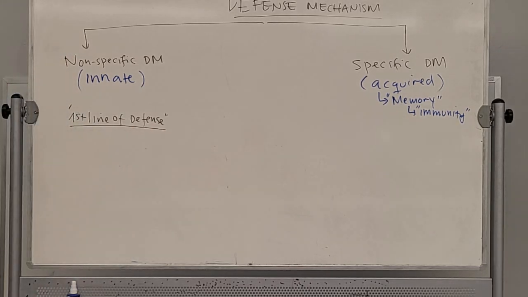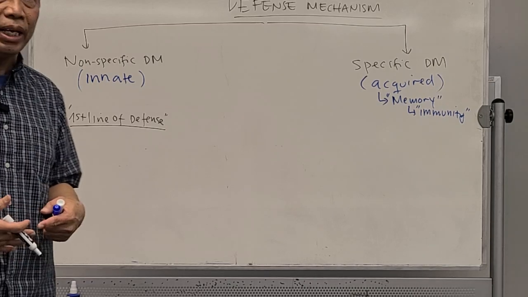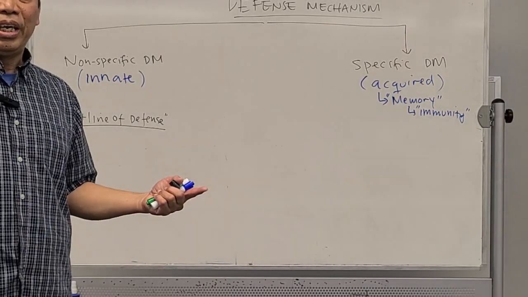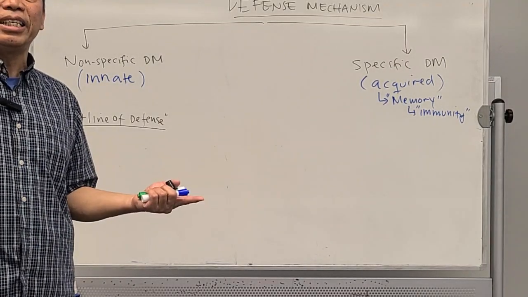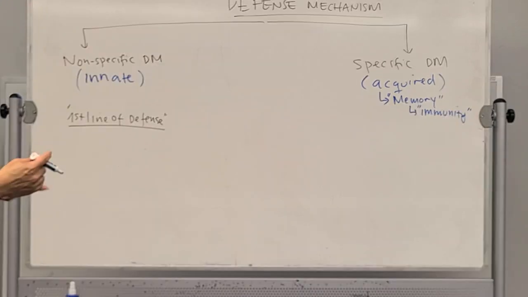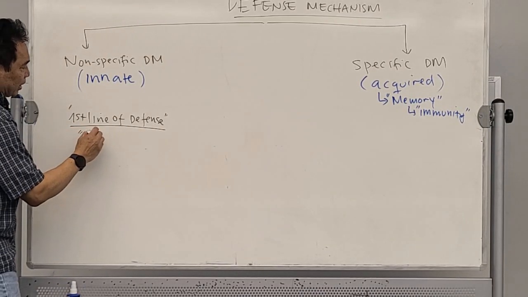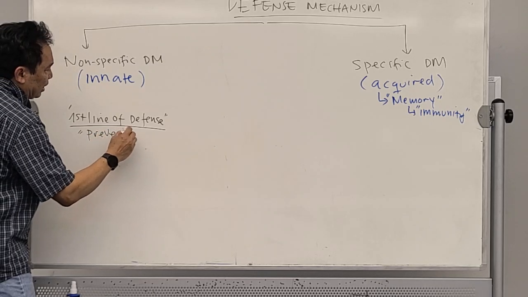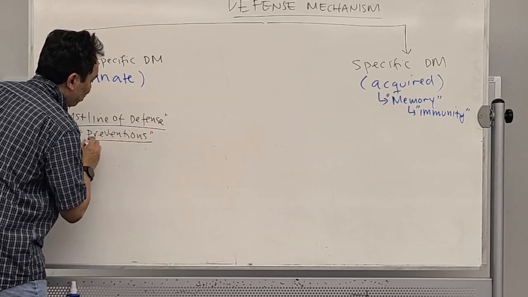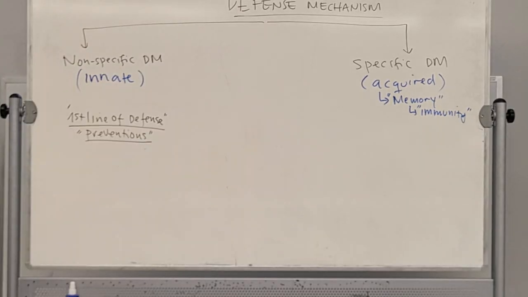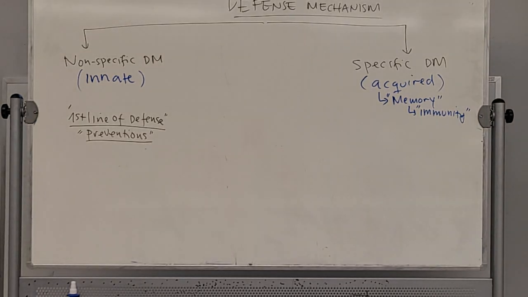Okay. So the first line of defense is the first defense mechanism that we use in order to protect us against disease. Most of the time, this one is used for prevention against pathogens, against disease.